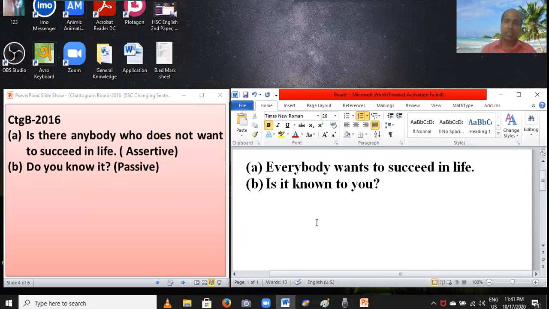Dear students, this is very interesting and very easy. You can use this formula. You can apply this formula. You can change it to passive easily. Going to next step.